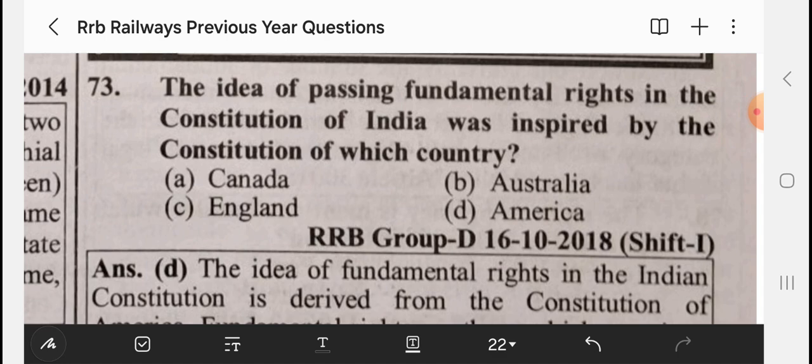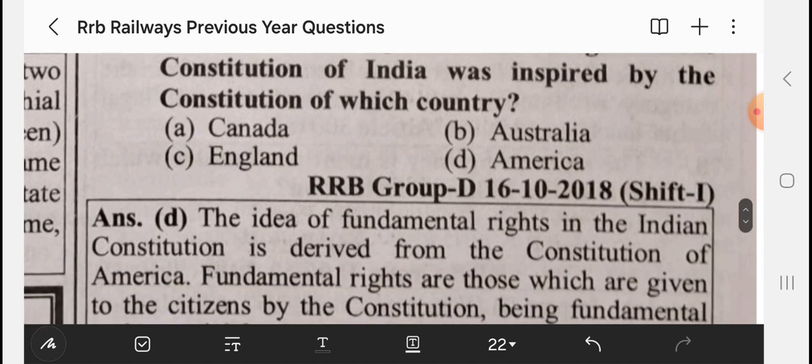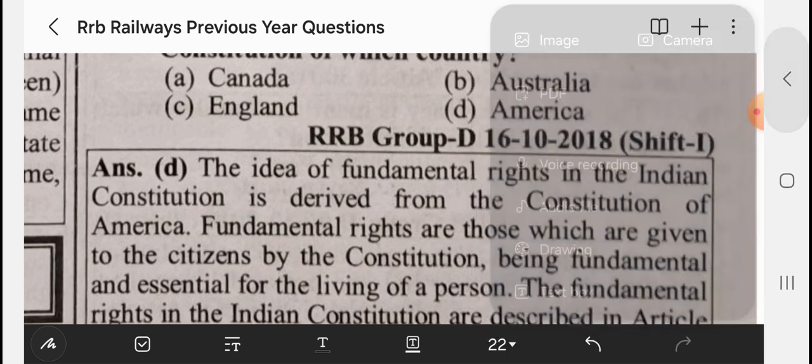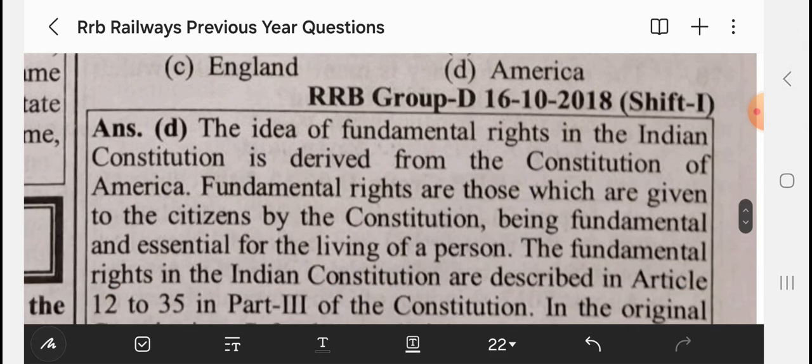We have taken fundamental rights from the American Constitution, along with others like impeachment of the president and removal of Supreme Court and High Court judges, and independent judiciary. So America was the first country in the world which has a written constitution.